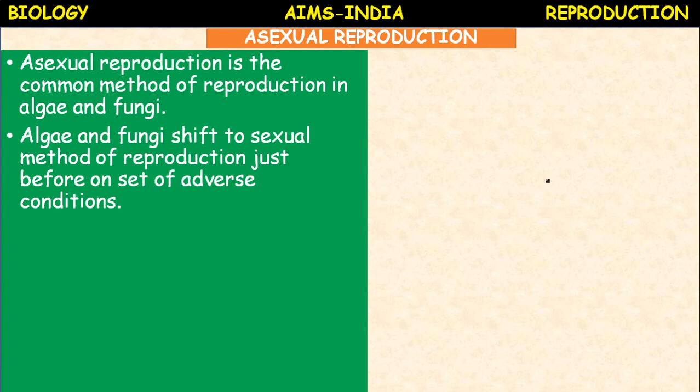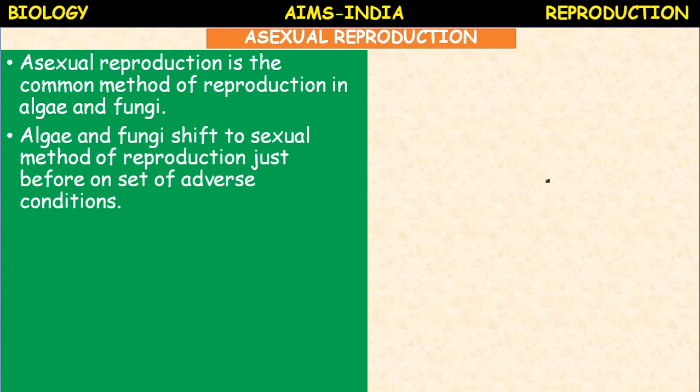When the conditions are favorable, okay children, when plenty of food is available, climatic conditions are suitable, the temperature, the moisture, the nutrients present in the soil, everything is comfortable or favorable, then the plant prefers asexual reproduction.